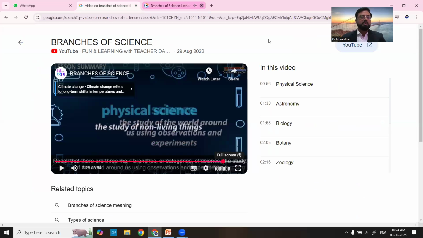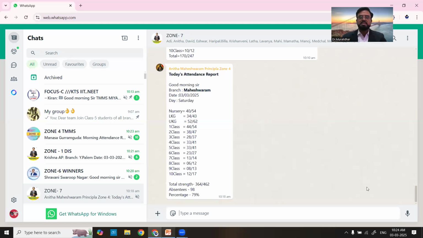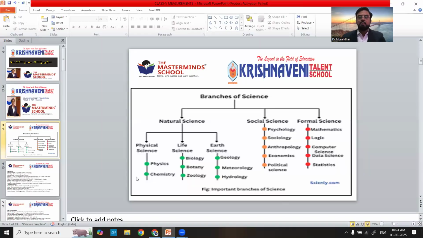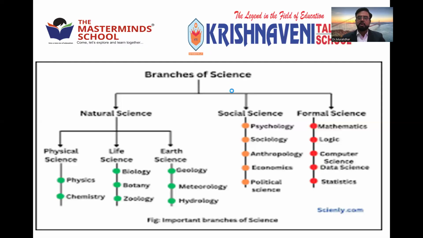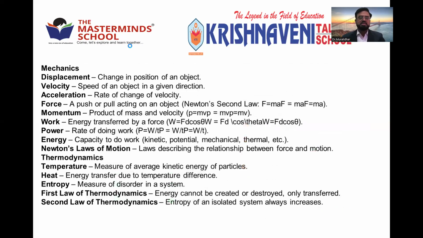So this is completely about a simple video that explains what science is and what the branches of science are. So, a complete structure about the branches of science. First you got an idea before going to our own subject, our own branch. Now we are going to discuss the very important physical science branch, that is physics.